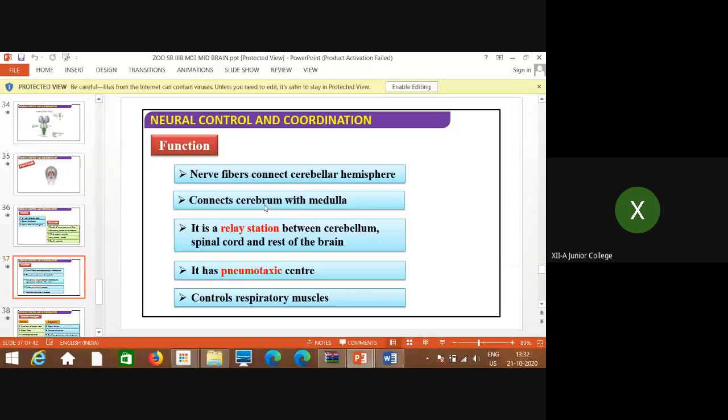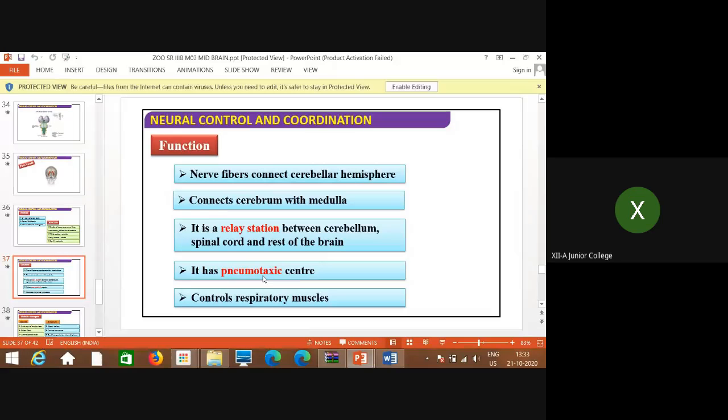Actually it should be cerebellum, not cerebrum; the cerebrum is a part of the forebrain. It is the relay station between the cerebellum, which is a part of the hindbrain, and the last part of the brain stem, which is in continuation with the spinal cord. So it is the relay station between the cerebellum, spinal cord, and rest of the brain.